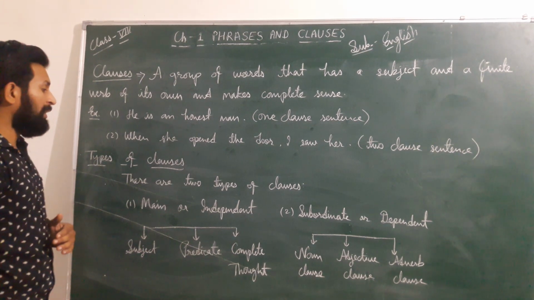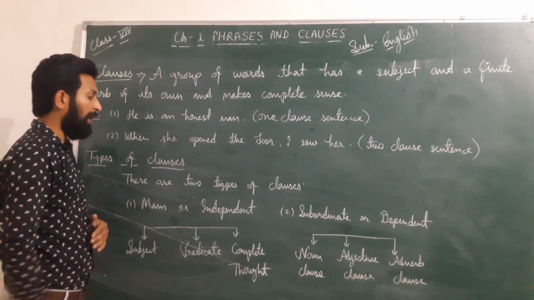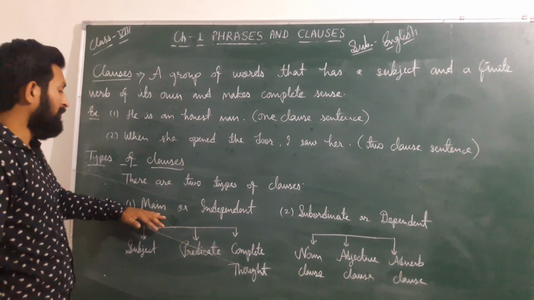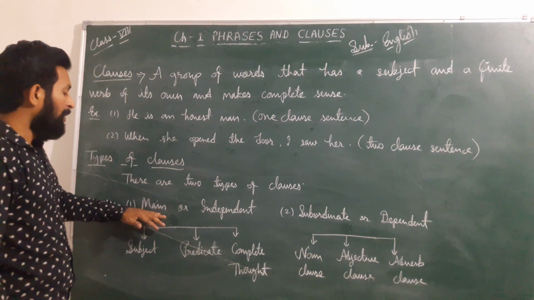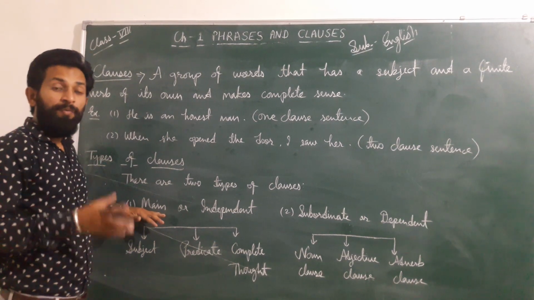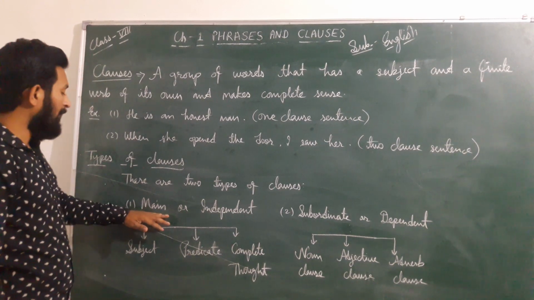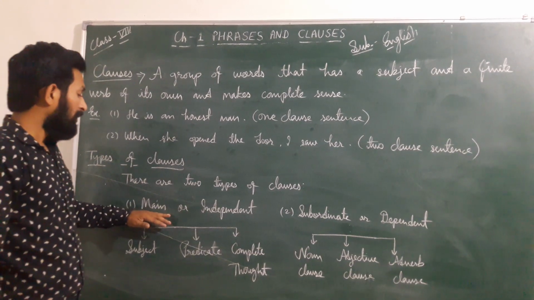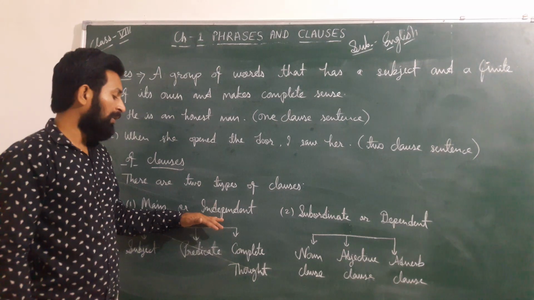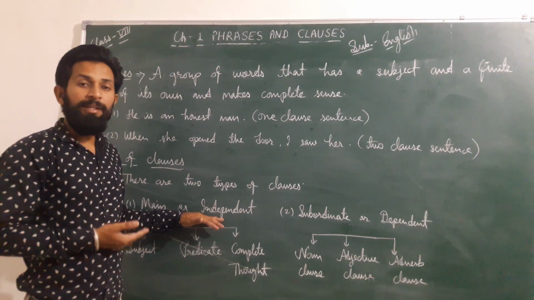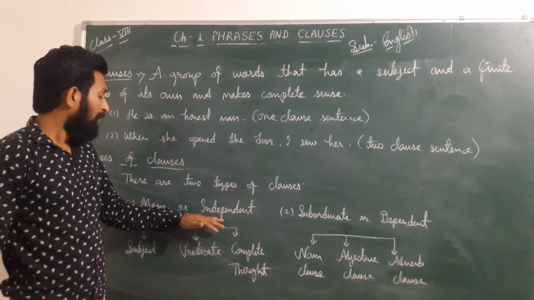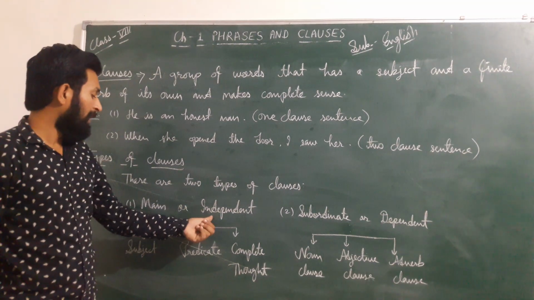Now we will discuss the types of clauses. How many types of clauses are there? There are two types of clauses. The first one is main or independent. Main means the main sentence on which other clauses are dependent. We can say that a main clause is known as independent because it works independently and stands with its own subject and verb only.